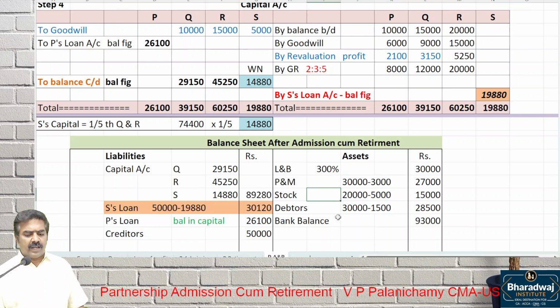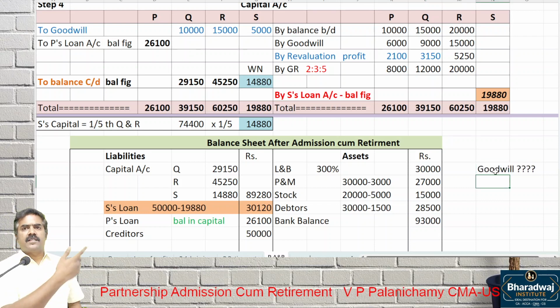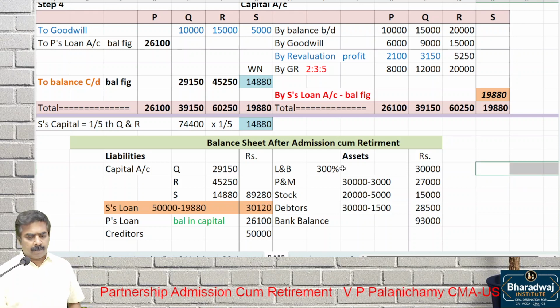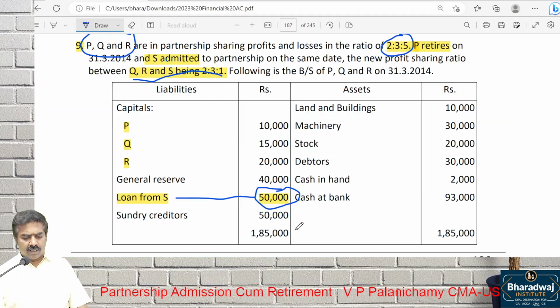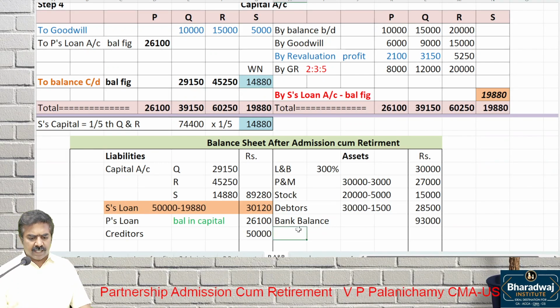So bank balance will not change. Same 93,000. Whether goodwill will come in the books? We raise the goodwill and write it off. Goodwill will not appear in the books. Cash in hand, what is it? That also will not change.